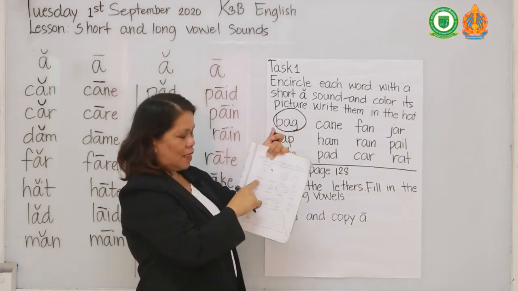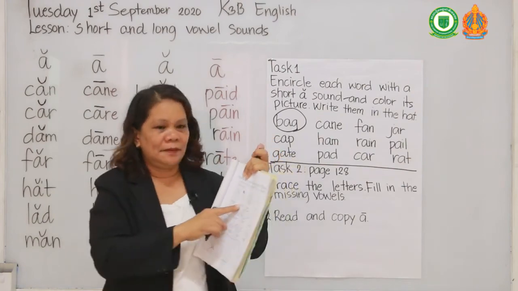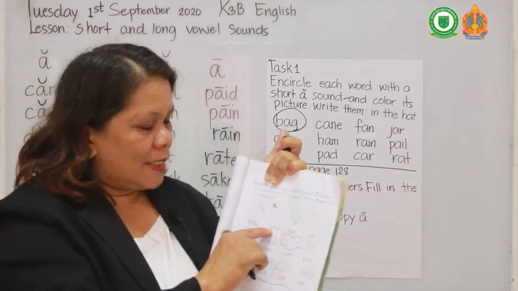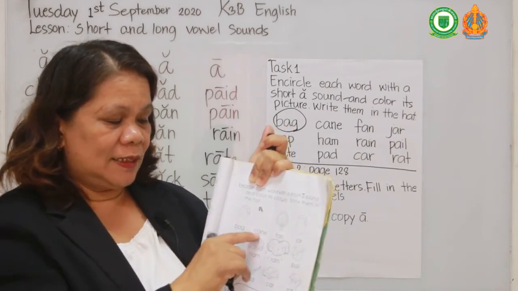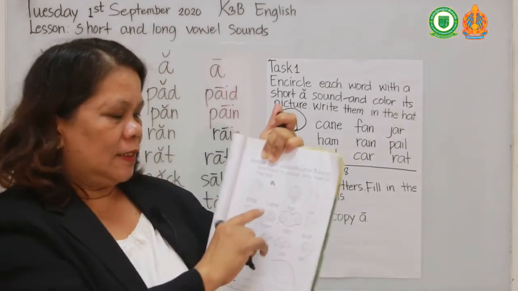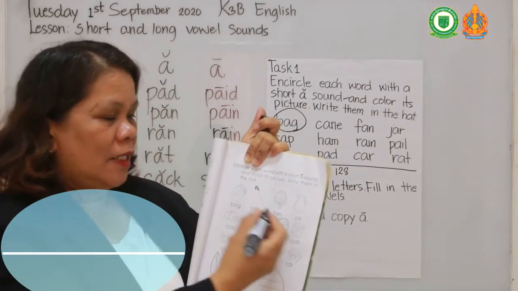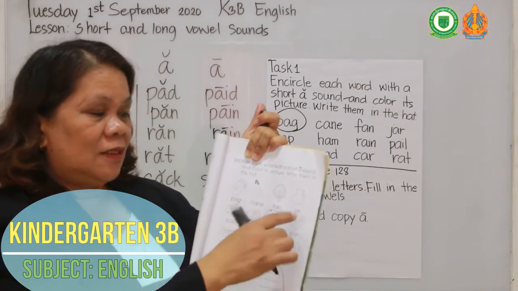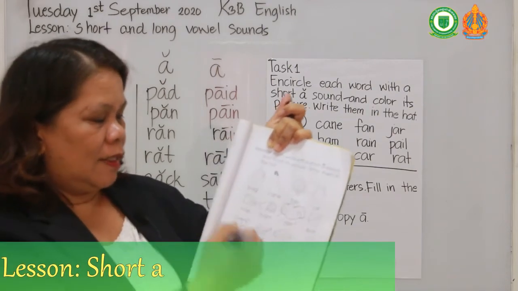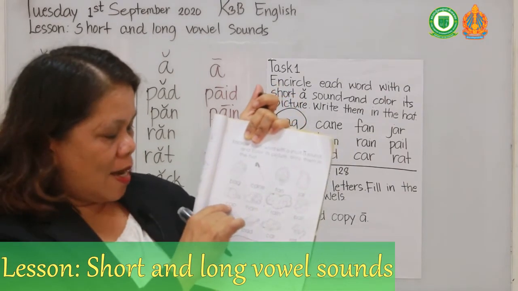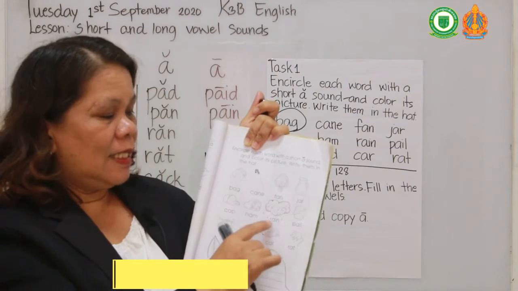Same here. Bag. And this one, how many vowels in here? There are two vowels, A and A. This is not short. Fan, how many vowels? Only one vowel. You're going to circle. Jar, only one vowel, you're going to circle. Cat, only one A, circle. Ham, only one A, circle.